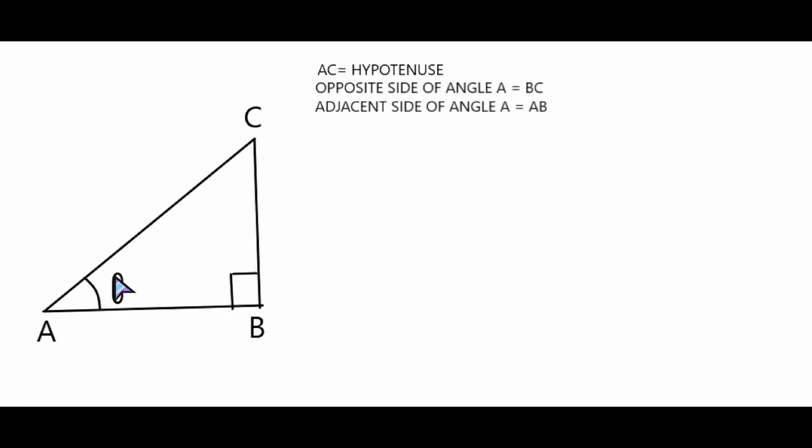So now we have a relation with respect to this in trigonometry. Trigonometry is a science of relations of different sides of a right angled triangle.